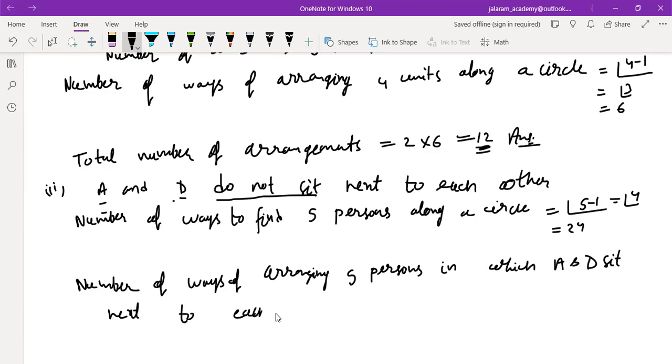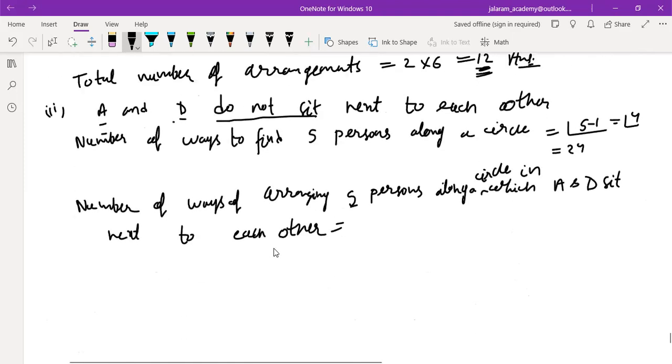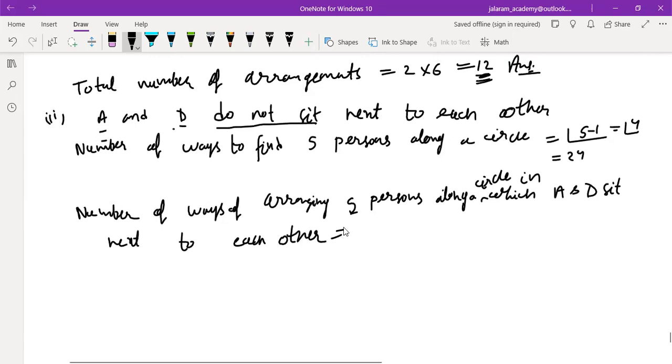Understood? It is the same as B and D sitting next to each other. Only the names of the persons are changed. So it will be 12.